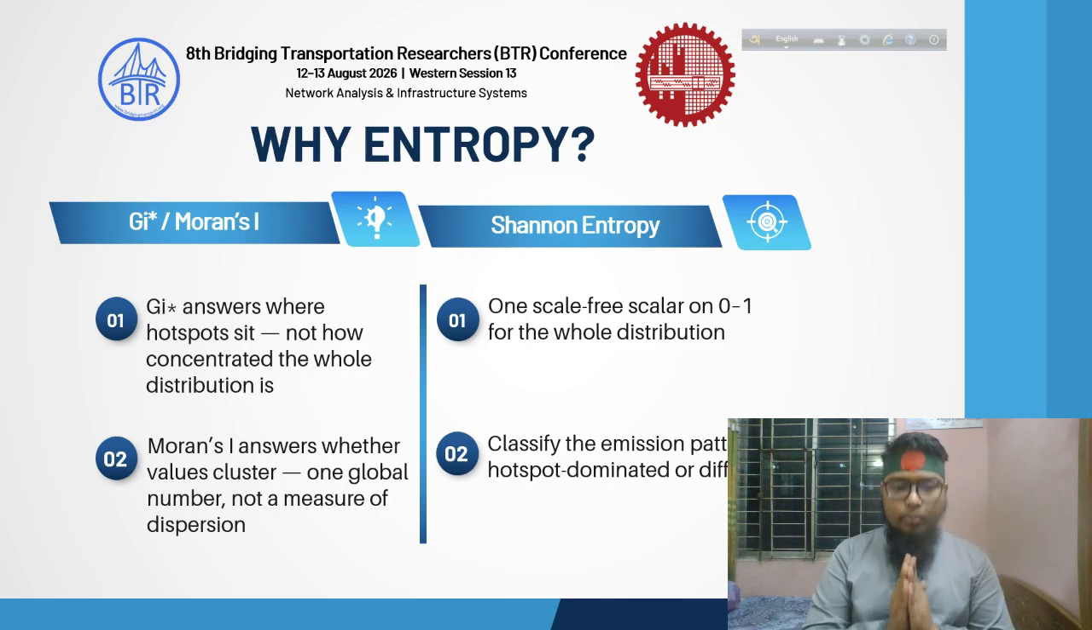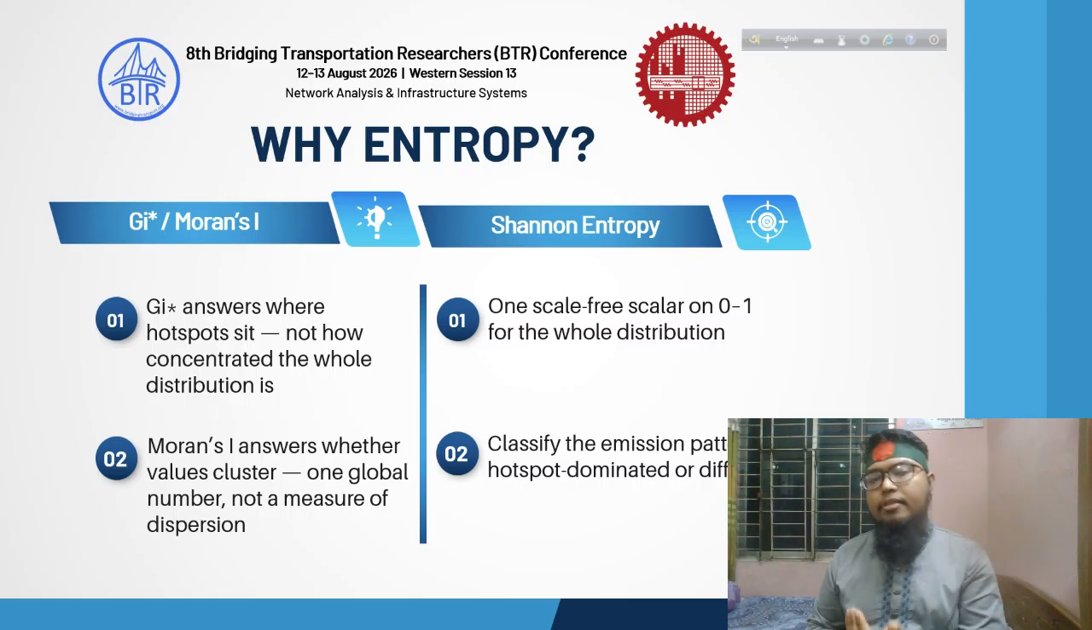Even if we use Moran's I, it is a spatial autocorrelation tool and it answers whether the values cluster or not. This is one global number, it is not a measure of dispersion. On the other hand, if we use Shannon entropy, it will give us a scale between 0 and 1. If the value is near 0, we can say that the pattern is hotspot dominated. And if it is near 1, we can say that the pattern is diffuse. And we have got a quantitative idea of how much hotspot dominated or how diffuse it is.